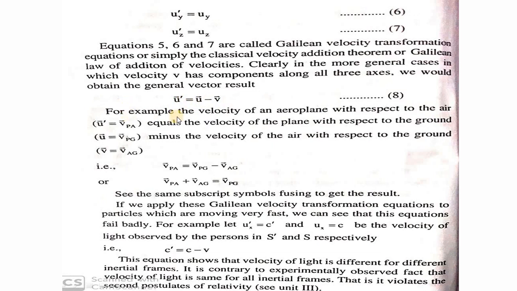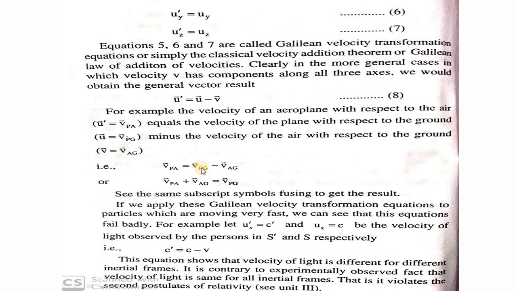As an example, suppose we are assuming the motion of an aeroplane. The velocity of the plane with respect to air is VPA, the velocity of the plane with respect to the ground is VPG, and the velocity of air with respect to ground is VAG. The plane is traveling in air, and air is moving with respect to ground.